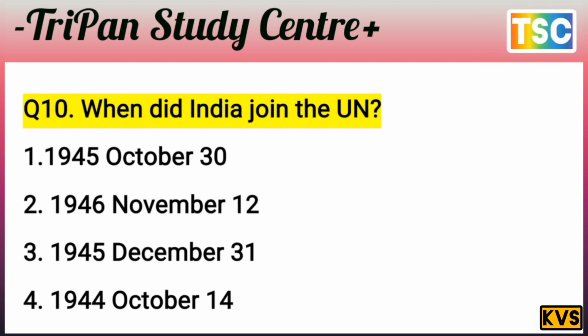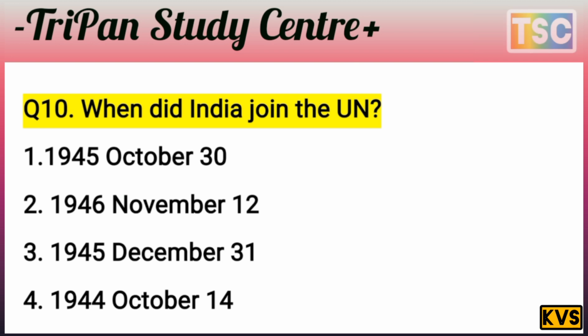You know that the options are already clear. First is 1945 October 30. Second is 1945 November 12. Third is 1945 December 31. And fourth is 1944 October 14. You know that the options are very near here, but two options are very different, 1946 and 1944. That is different, but two are similar here, 1945 or 1945. Here two options are eliminated. Options 2 and 4. The only options remaining here are 1 and 3.